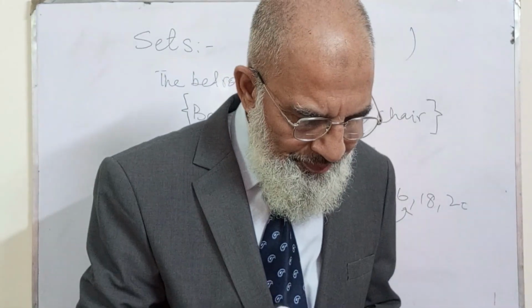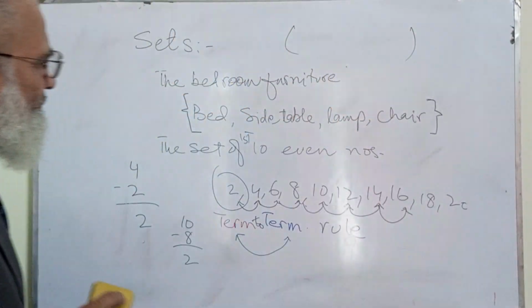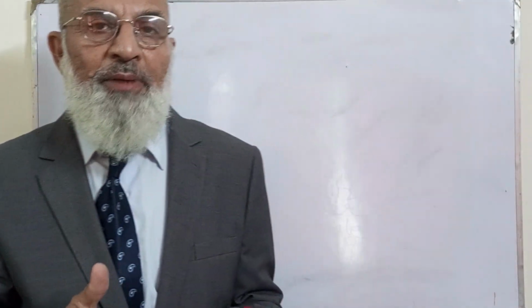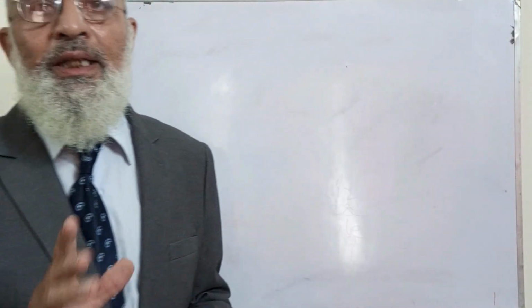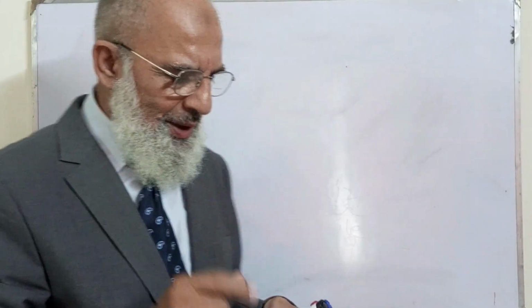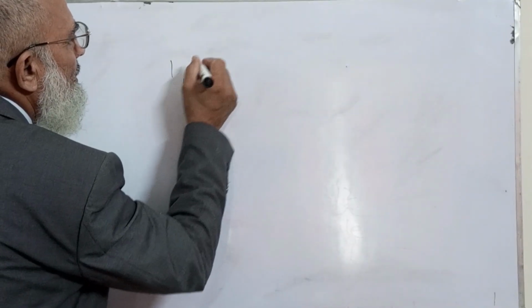Let me proceed. Let me take another example. Now you see the increment. I am using the word increment. But what if the case is like this? You see, one.